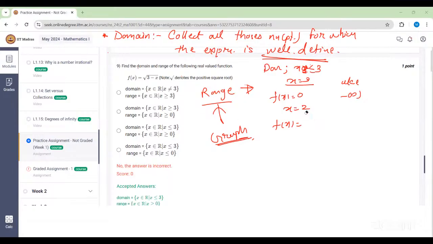So that means, since when I am decreasing the values of x the function value is growing, at x is equal to 3, f of x is 0. At x is equal to 2, f of x is 1. If you put x is equal to 1, then f of x will be equal to under the root of 2, which is slightly larger than 1, right? So from this also you can assume that in-between values the function can also take. Such type of guessing you have to do.